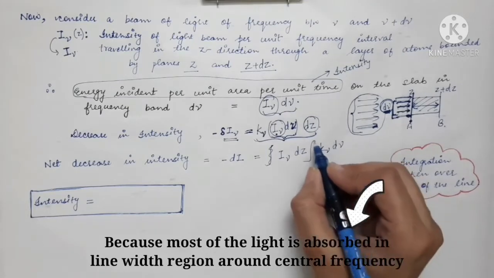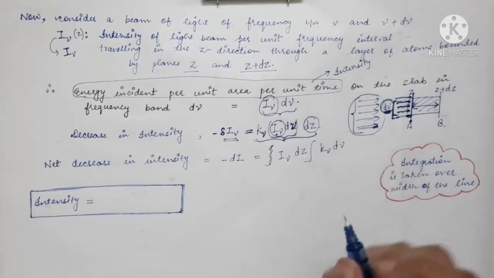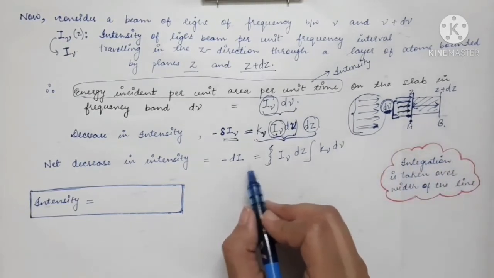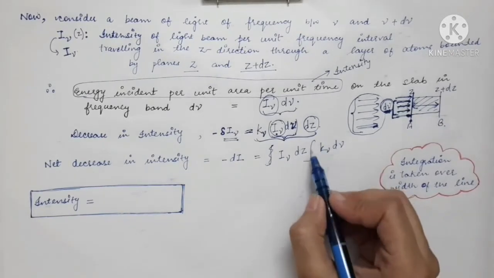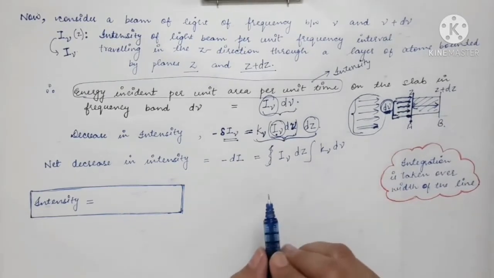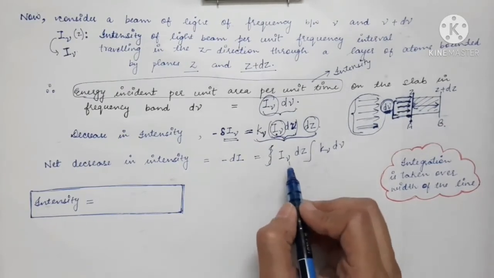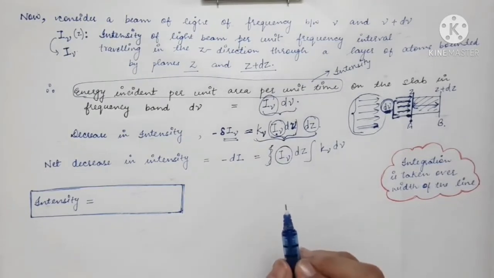So this will be the net decrease in intensity of the light.